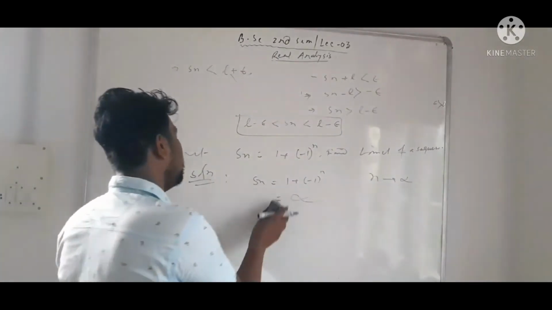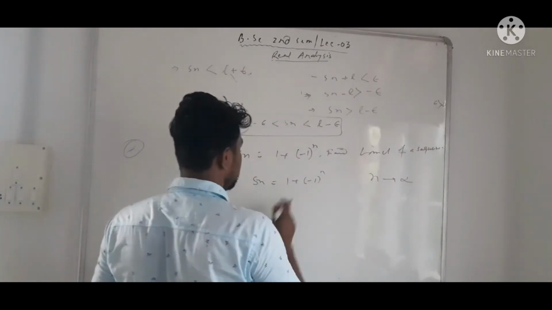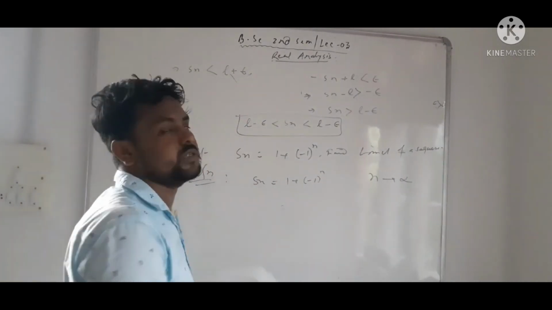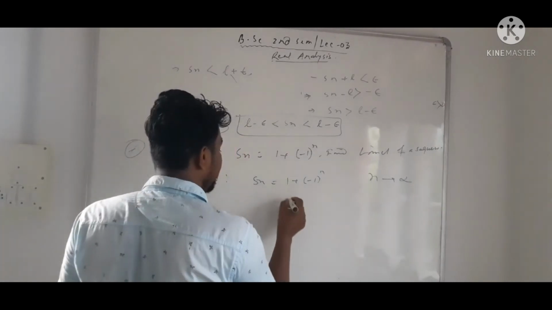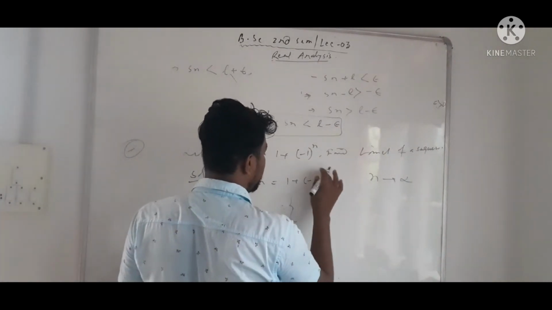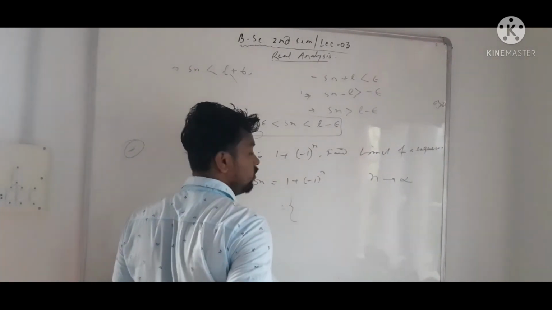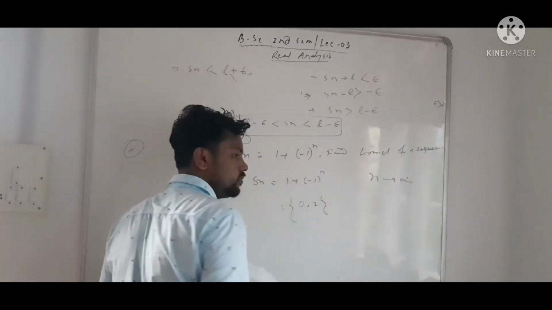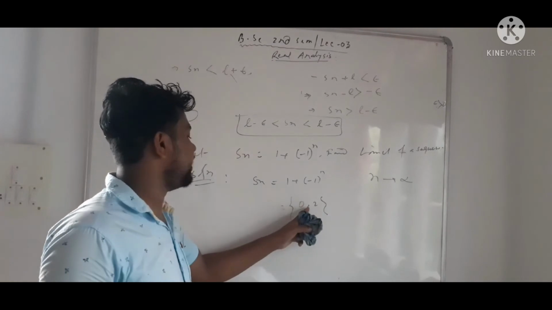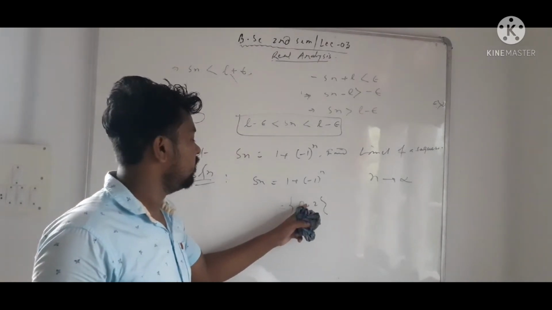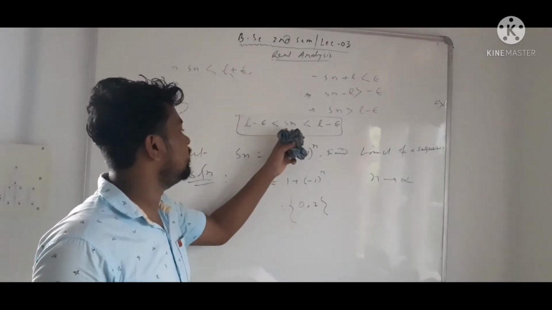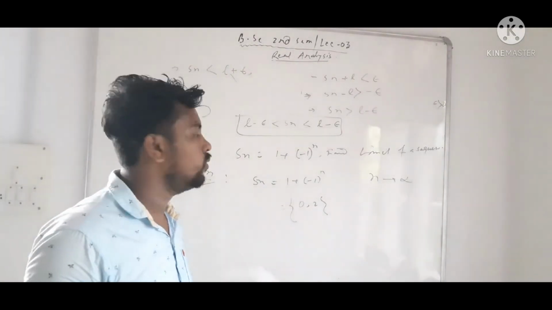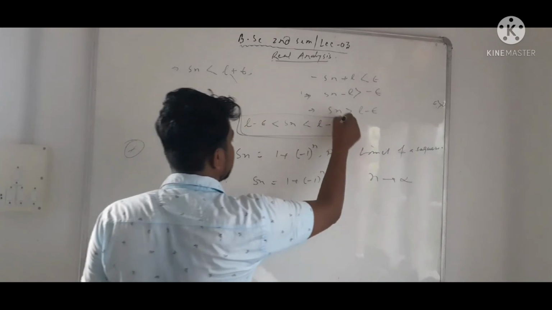Okay. And the limit of the range set is the limit of the sequence. So what is the limit of the range set? Put the values of natural number n equal to 1, 2, 3. What will we get? We will get 0 and 2. So we have to check whether 0 is a limit of the sequence Sn or 2 is a limit of the sequence Sn. We check by satisfying the condition.